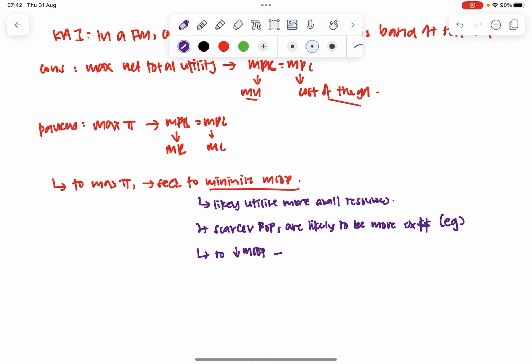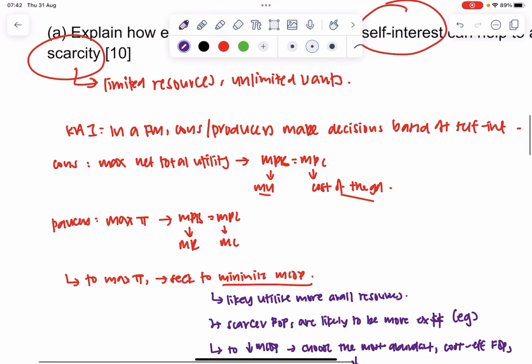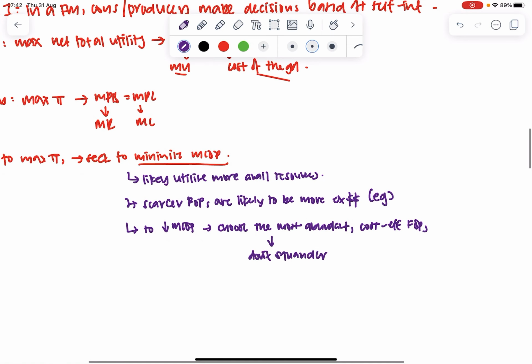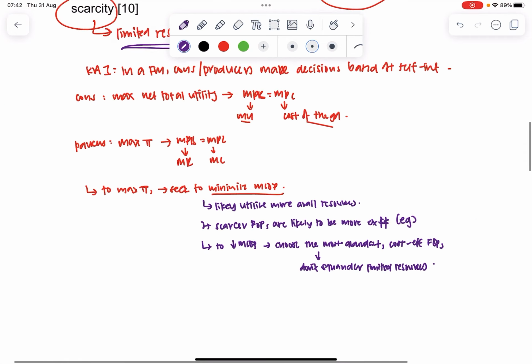They would likely choose the most abundant, cost efficient FOPs, so that they don't squander limited resources. So you see, I'm dealing with one part of the scarcity definition, the limited resources part. So they don't squander limited resources.